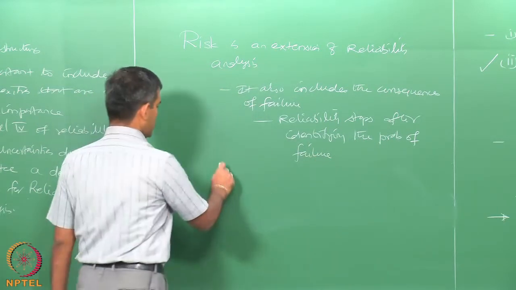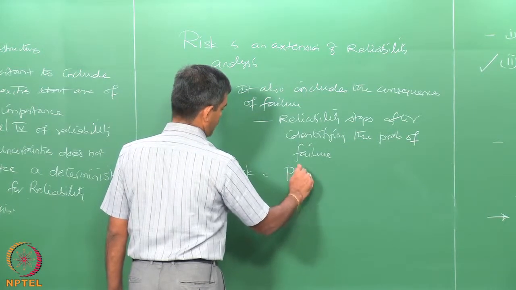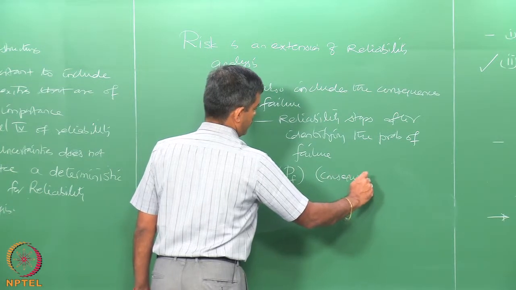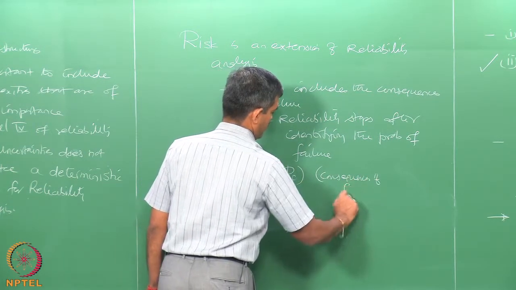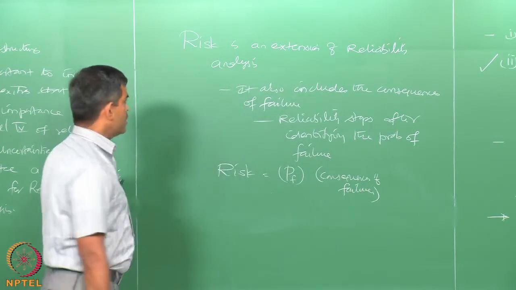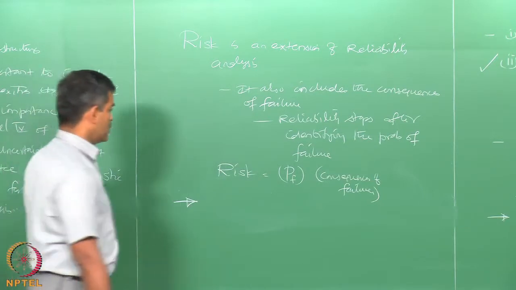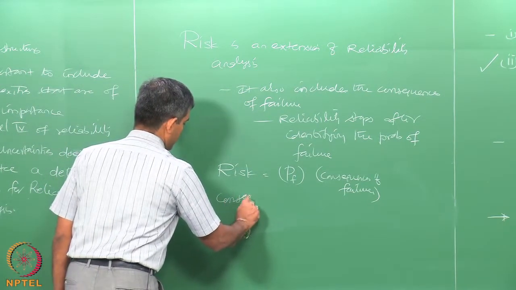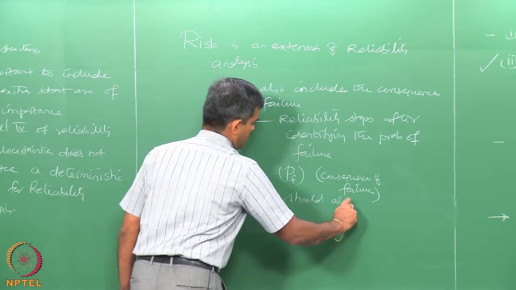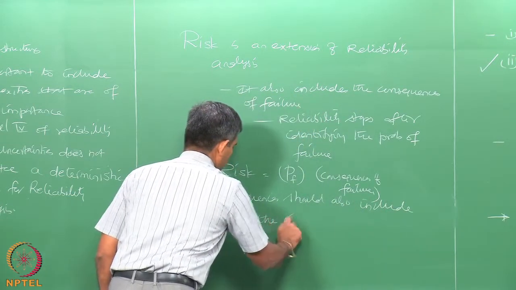We know that risk is actually a product of the probability of occurrence of an event and the consequence of failure. More interestingly, when reliability or risk is applied to offshore structures, the consequences should also include the economic perspective.